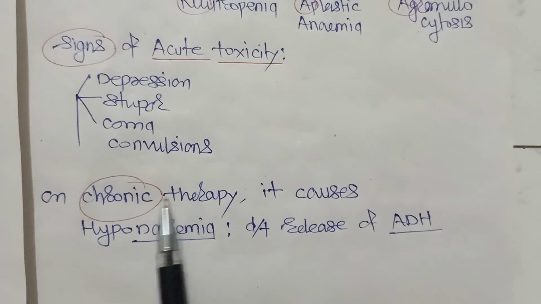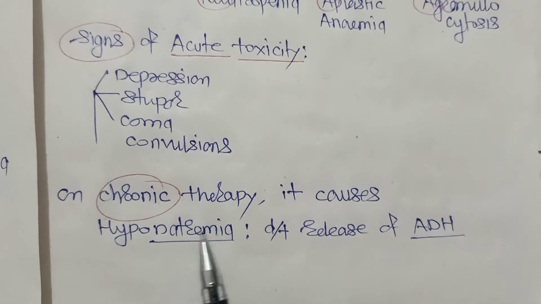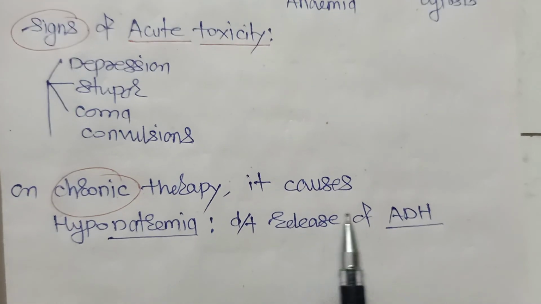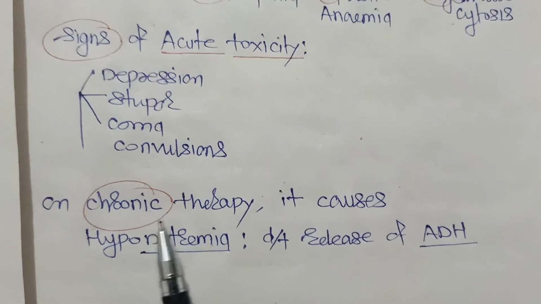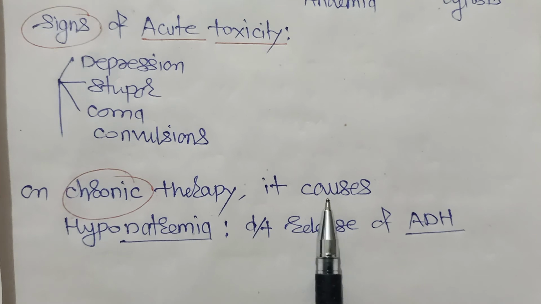And when it is given for a prolonged period in chronic therapy, it causes hyponatremia because there is a release of antidiuretic hormone. Because of the release of antidiuretic hormone, it may cause hyponatremia, and due to this release of antidiuretic hormone, it is also used in diabetes insipidus.